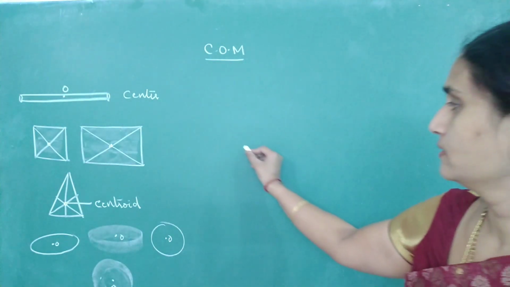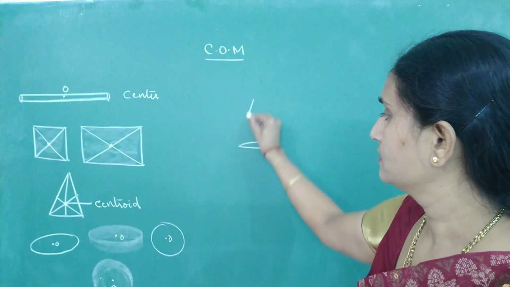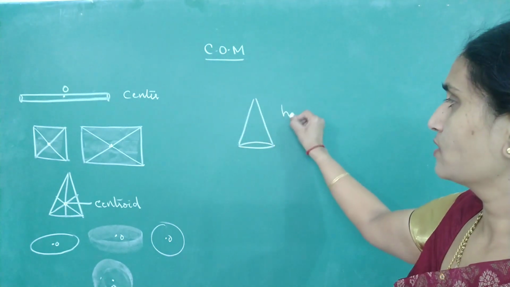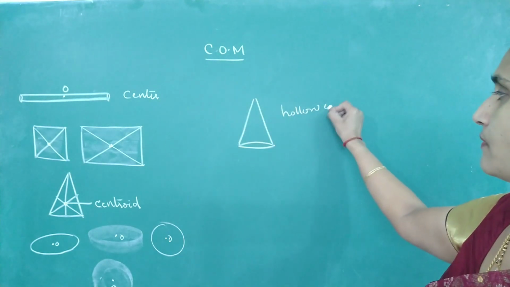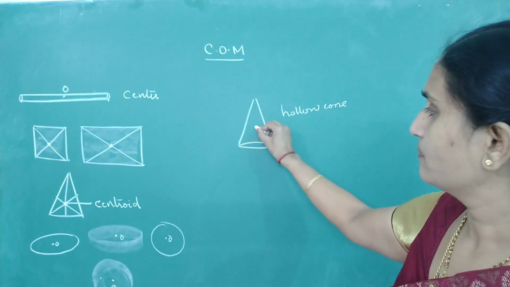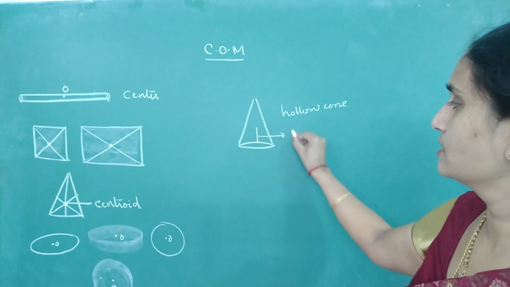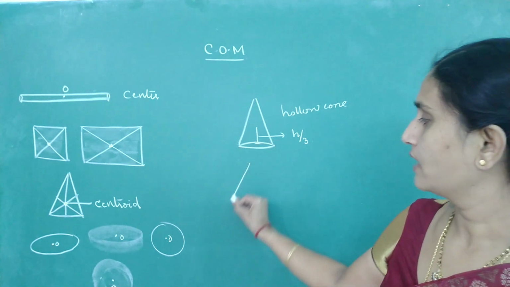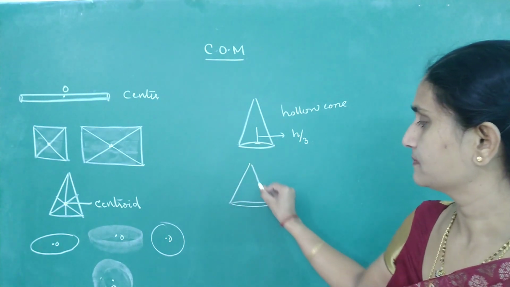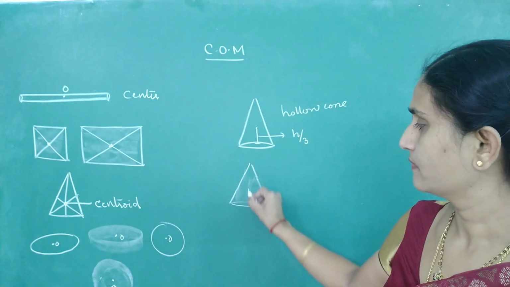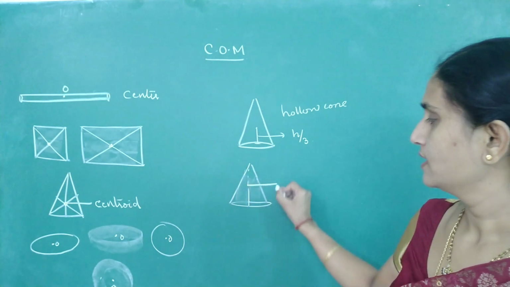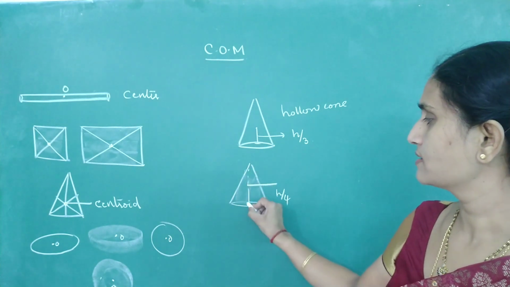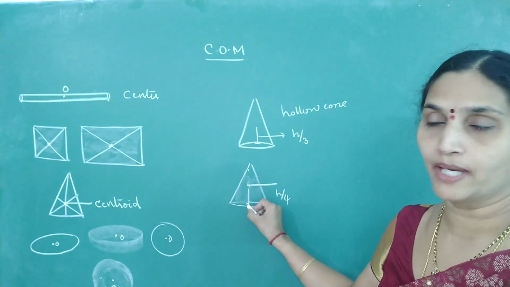If you take a conical object, a right circular cone, and it is hollow, the center of mass lies at a distance h by 3 from the base. And for a solid cone whose height is h, the center of mass lies at a distance h by 4 from its base.